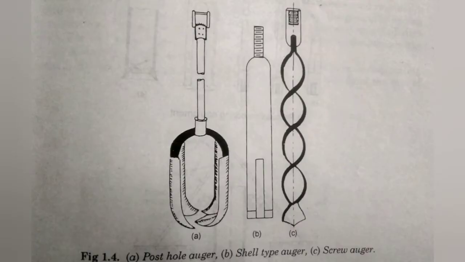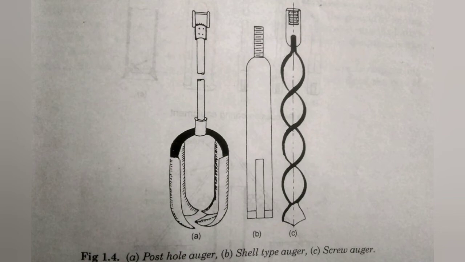Next is auger boring. For testing foundation for ordinary buildings, auger boring is the most commonly used method. An auger is a device used to extract soil samples from different depths. The auger used may be of post hole type, screw type or shell type. A screw auger consists of a steel rod having threads at its bottom and with cutting edge and handle at its top end. In case of a shell auger, there is a cylindrical tube having cutting edge and slit at its bottom end.